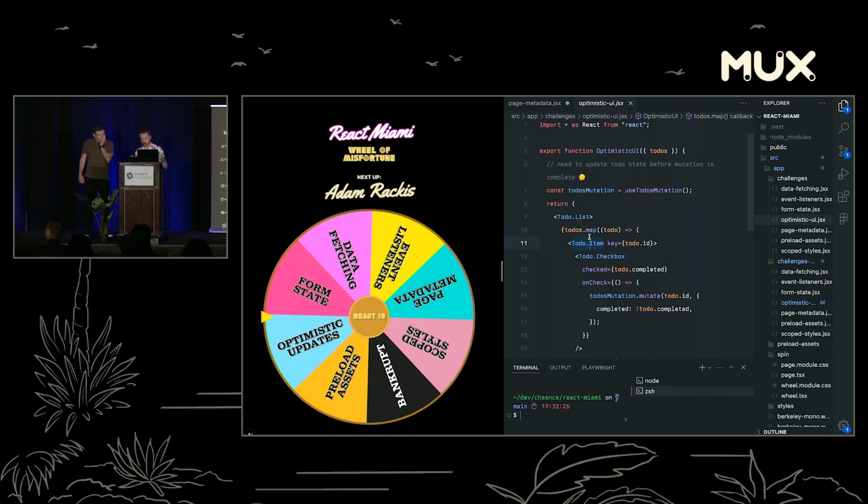The problem is when you have this checkbox kind of UI, you check a to-do, you uncheck a to-do, you want that to be more responsive, and you don't want it to have to wait on a network request. So what we want to do is anticipate the next state, which with a checkbox is pretty straightforward because there's only two states. We want to optimistically update this so that the user sees immediate feedback before the whole server action is done. So with that said, take it away, Adam.